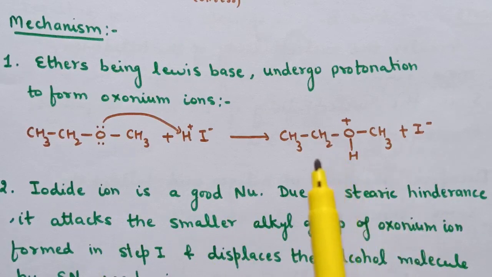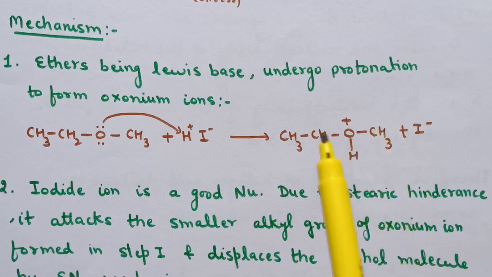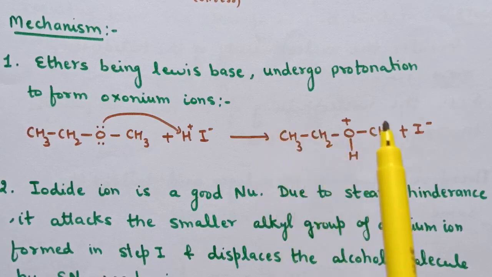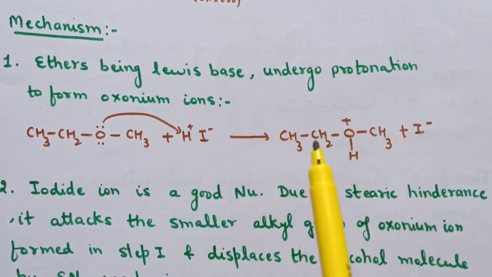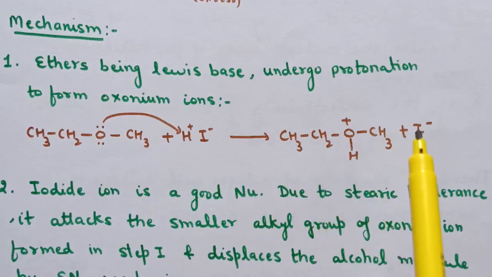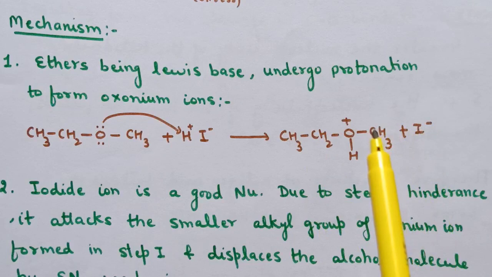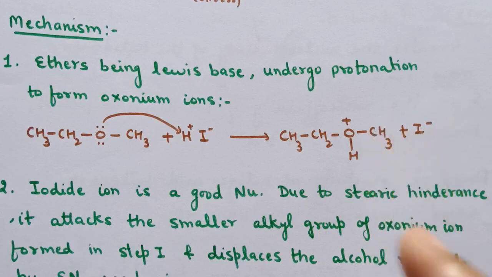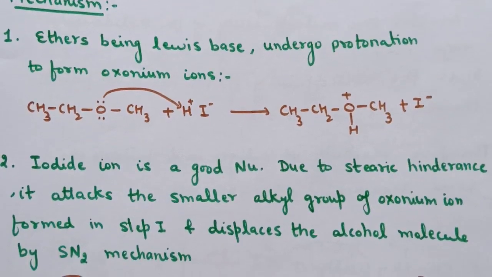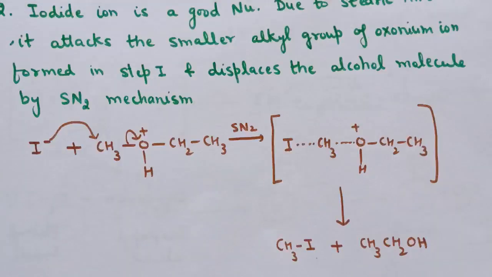So here two alkyl groups are present, one is methyl and one is ethyl. Methyl group is smaller as compared to ethyl, so this I negative, this nucleophile, attacks this smaller alkyl group due to less steric hindrance, and therefore it attacks the smaller alkyl group of the oxonium ion formed in step 1 and displaces the alcohol molecule by SN2 mechanism.